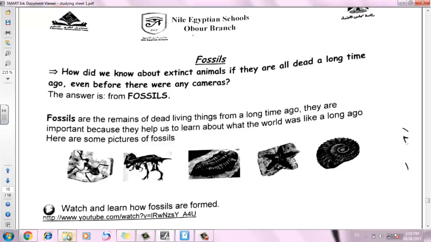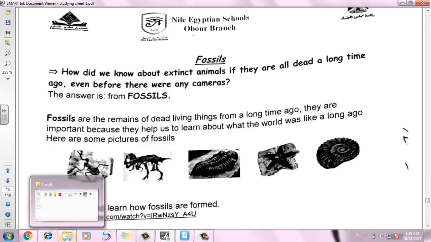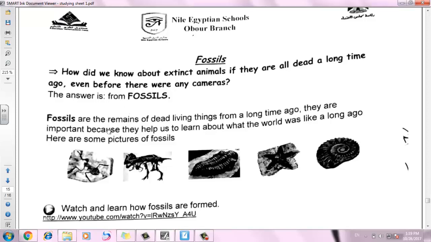Fine. Let's see some examples of fossils or remains, which means what is left behind the dead living body. So fossils are remains of dead living things. Any remains? No, it must be from thousands and millions of years. They are important because they tell us about what the world was like a long time ago. Let's see some pictures of them.